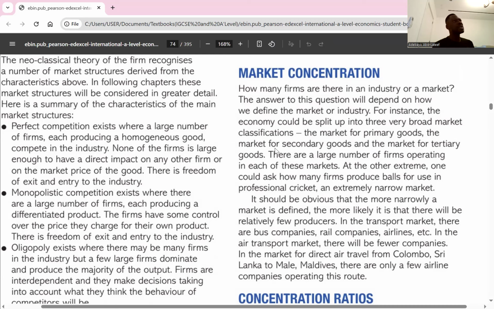And the regulatory implication. Regulatory bodies often monitor market concentration to prevent anti-competitive practices and mergers that could lead to excessive dominance by a firm. So government regulatory bodies always monitor what happens in such markets. Because if they don't, the market will be dominated and it might bring about anti-competitive practices.